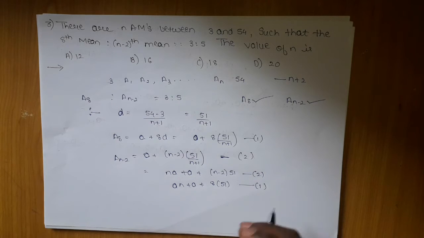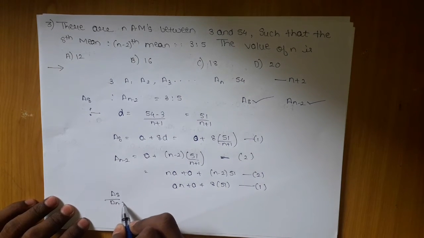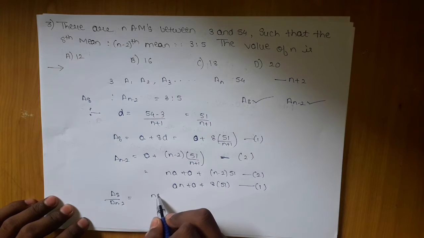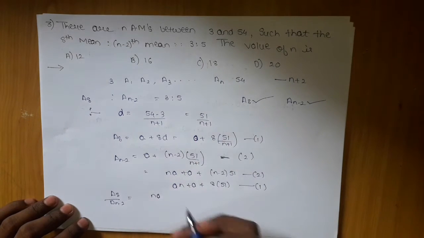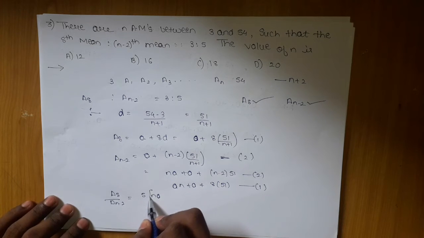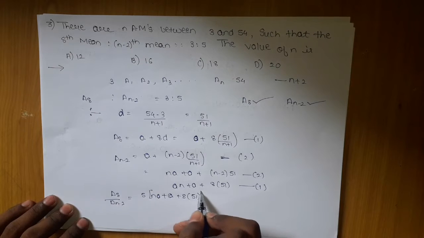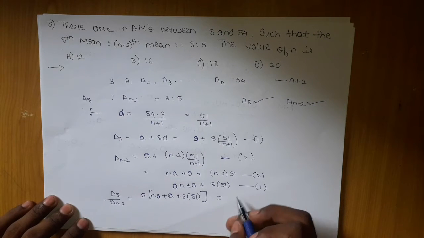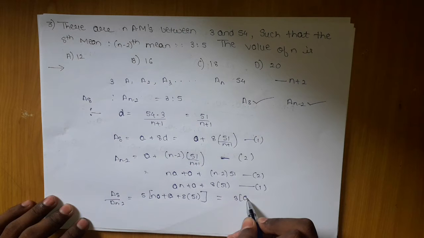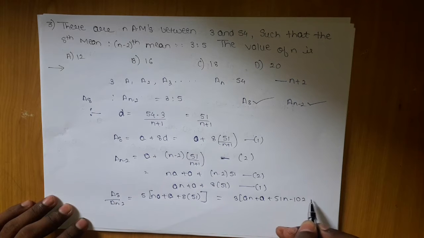Now we will go with the condition which is given, a8 upon a(n minus 2), which is 3:5. So this one will be multiplied with 5: na plus a plus 8 times 51 will be multiplied by 5, while the other one will be multiplied by 3, giving 51n minus 102.